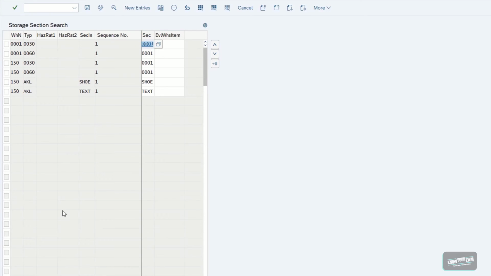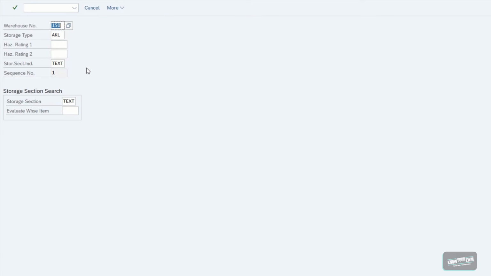And since there is no example displayed where we got more than one storage section maintained in the sequence, let us just do that. We copy an existing entry and, just for the sake of argument, let us include the shoes within the textile search sequence. So we leave everything as is, we just change the storage section to another one, and in this case we are going to go with a shoe. And now we got a real sequence.